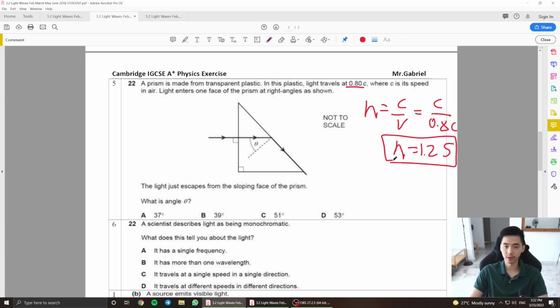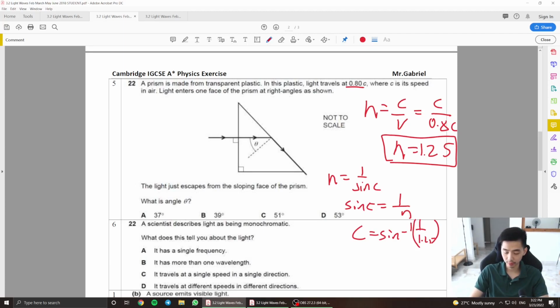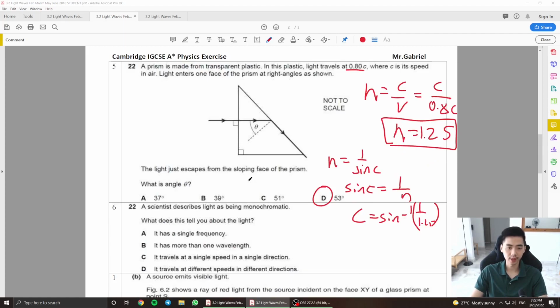Since you have the refractive index and you know that the light ray is going through the critical angle here, guys, it is essentially 90 degrees refraction already. So you're supposed to use the formula n = 1 / sin c, and from here you find that sin c = 1 / n. c will be shift sine of 1 over your 1.25. So press that in the calculator, 1.25, shift sine of this answer here. You're supposed to get 53.1 degrees, guys, which is essentially the answer here.